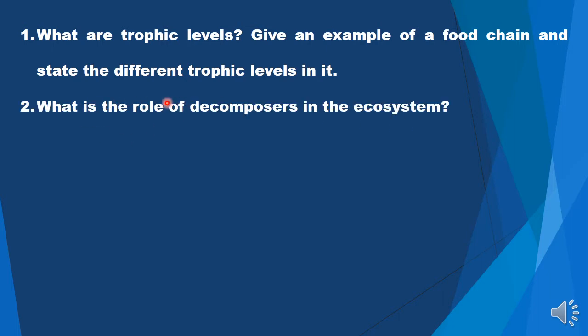Now, what is the role of decomposers in the ecosystem? So decomposers, as the name suggests, decompose various complex organic compounds into simpler inorganic compounds. And what do they get out of this? This is not a social service. No, decomposers break down those complex organic compounds to release energy which they utilize for themselves. But while doing so, they also help in nutrient recycling, because whatever inorganic compounds are formed, they are released in soil, air, and water, and that is how the nutrient recycling goes on and on.